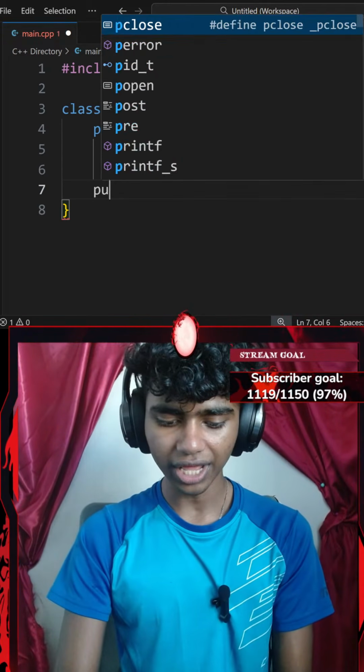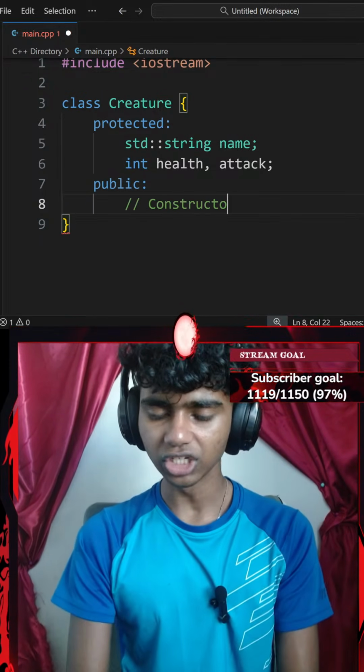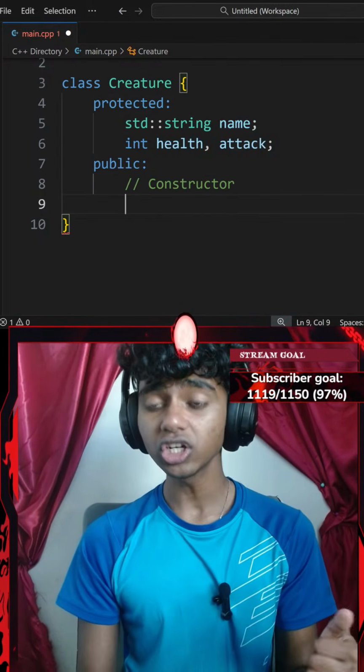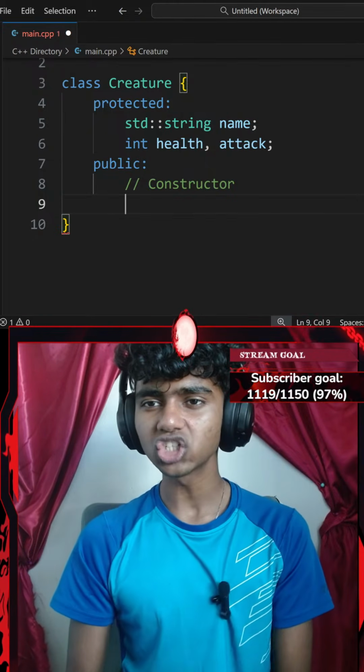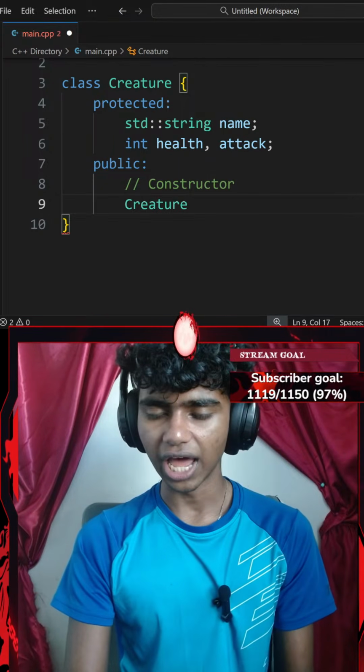And then let's go ahead and publicize everything. Now I'm going to add a comment that says something like constructors, because I do want to create a constructor. For my constructor, let's create a constructor for my creature class. So I'll go with something like creature, and then add a pair of parentheses.